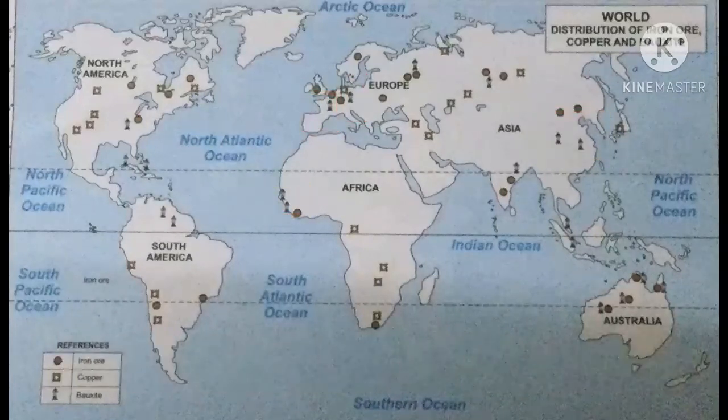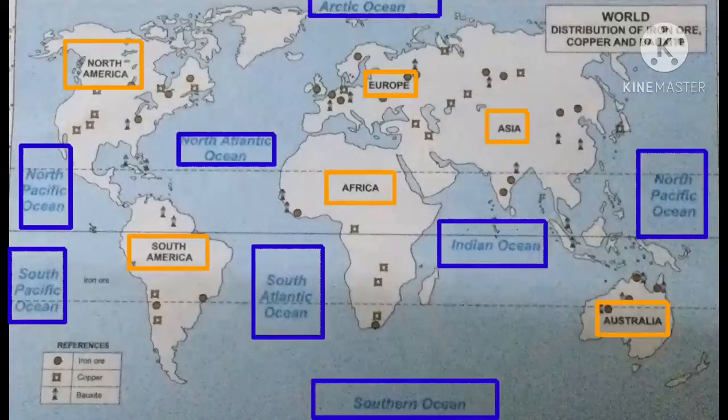Clear? See children, now we are going to see the continents and oceans. See, what are the continents? Seven continents are in the world, right? You can mark North America, South America, Africa, Europe, Asia, Australia, and Antarctica. Along with that, you should mark these oceans also. See, Pacific Ocean, in fact North Pacific Ocean and South Pacific Ocean, Atlantic Ocean, North Atlantic Ocean and South Atlantic Ocean, Indian Ocean, then Southern Ocean, then Arctic Ocean.